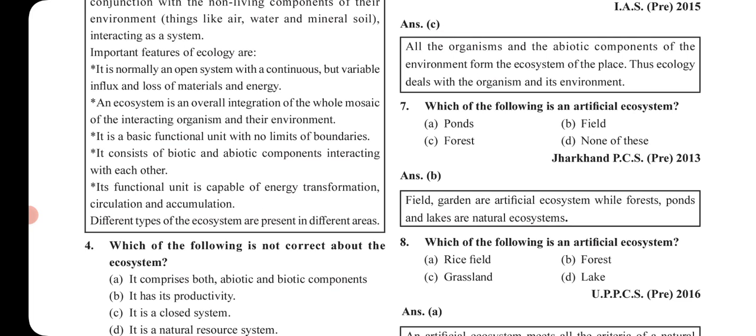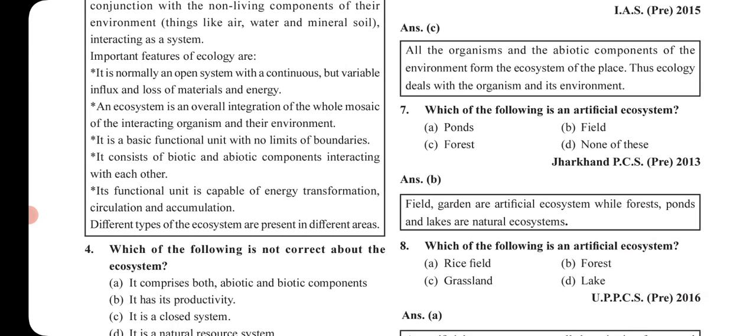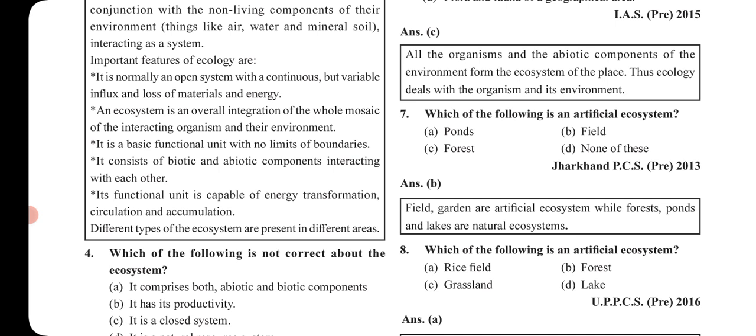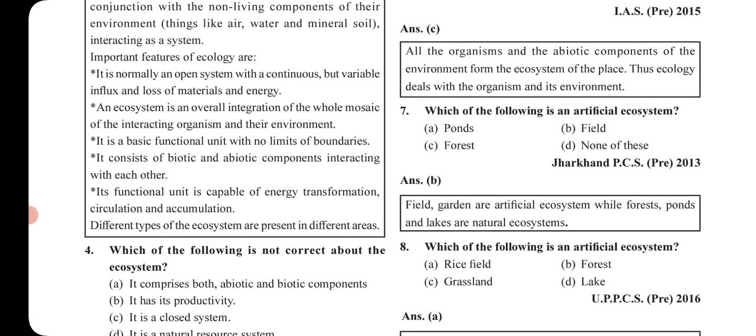Now the second thing, an ecosystem is an overall integration of the whole mosaic of the interacting organisms and their environment. So what is ecosystem? Integration of whole mosaic, right? Everything, it is organism, environment. ठीक है. अब what we have talked about environment कि it is an external factor of an organism. ठीक है. Whatever is surrounding a human being or organism, that comes under the environment. But ecosystem is wider one. Ecosystem is surrounding both the organism and the environment as well. Okay? So it is an overall integration.